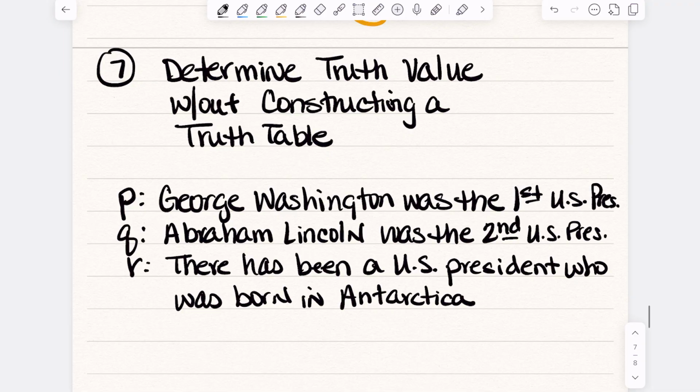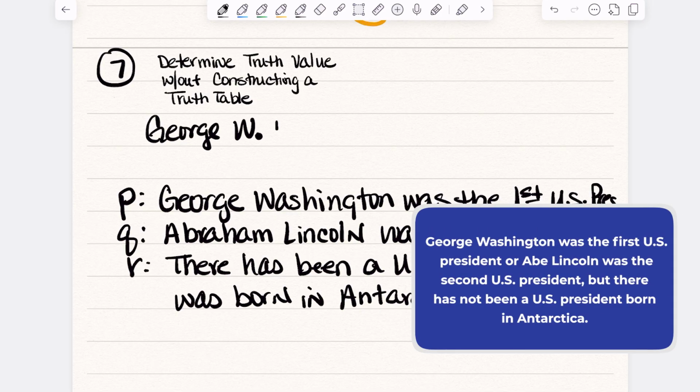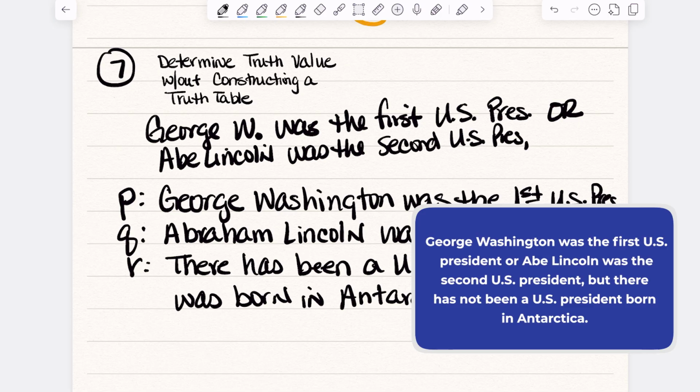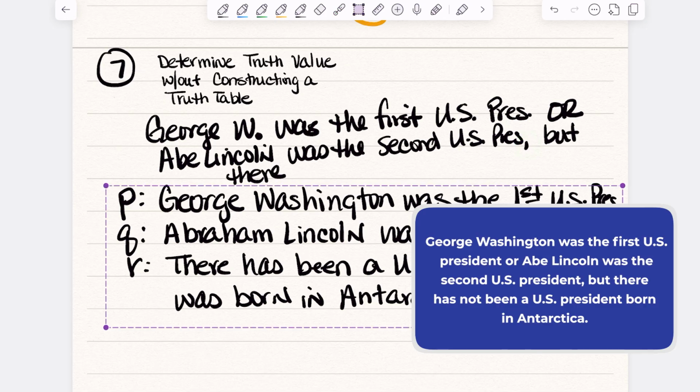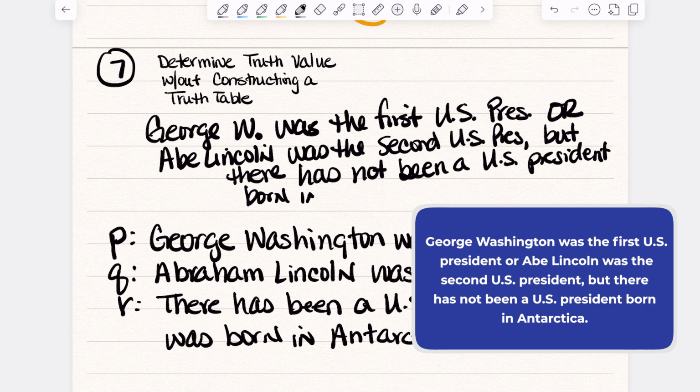So the sentence says: George Washington was the first U.S. president, or Abe Lincoln was the second U.S. president, but, so you see the parentheses, but there has not, keyword, been a U.S. president born in Antarctica.